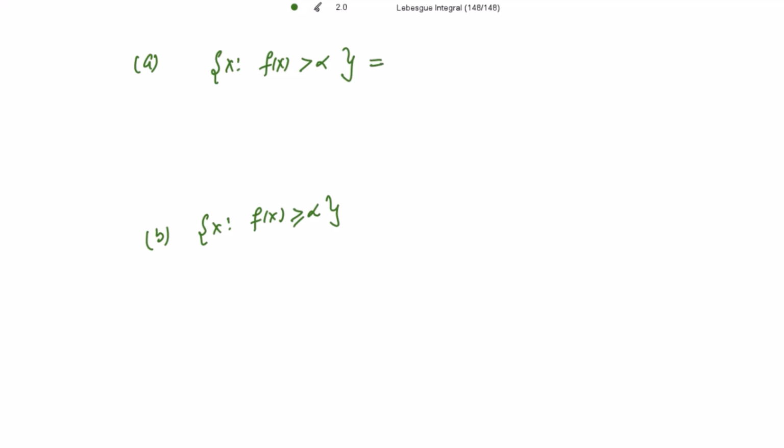How to write this now? Subtracting from the domain does not work because here we have the greater than or equal to sign, right? Okay. So write this as the union of all those x for which f of x is greater than or equal to alpha plus 1 by n, where n goes from 1 to infinity.